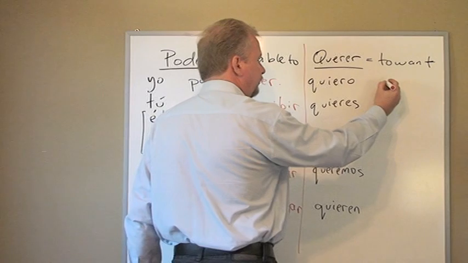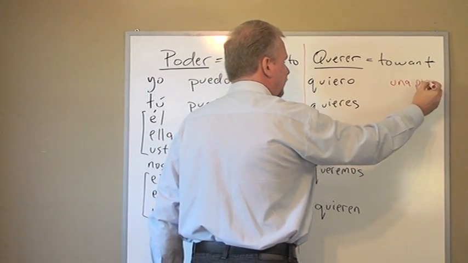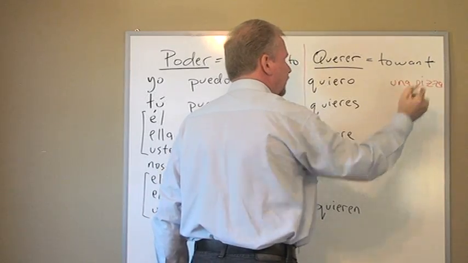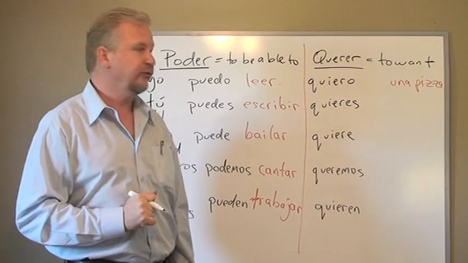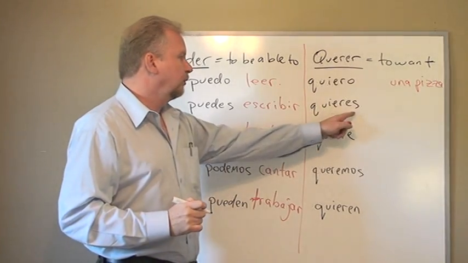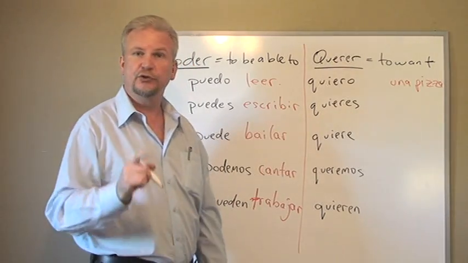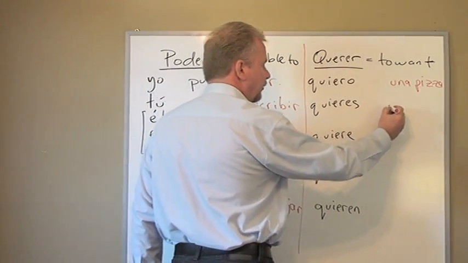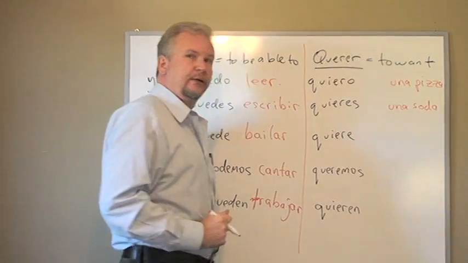Well, let's see. Yo quiero una pizza. I want a pizza. Yo quiero una pizza. Tú quieres. Notice the spelling. We add the I now with an S. Tú quieres una soda.